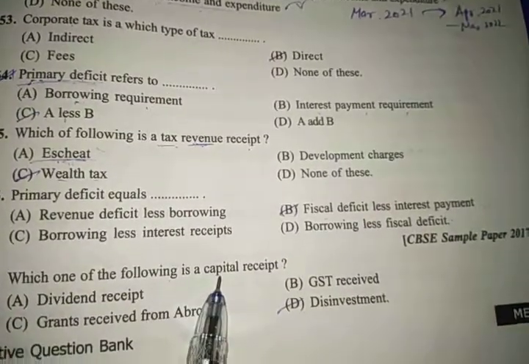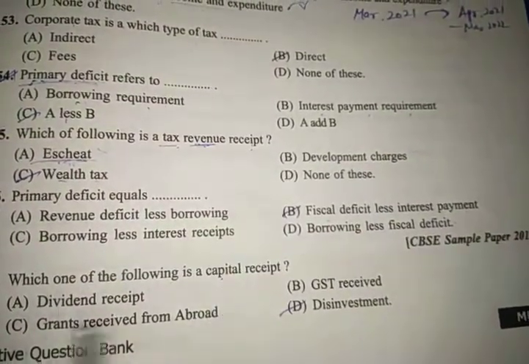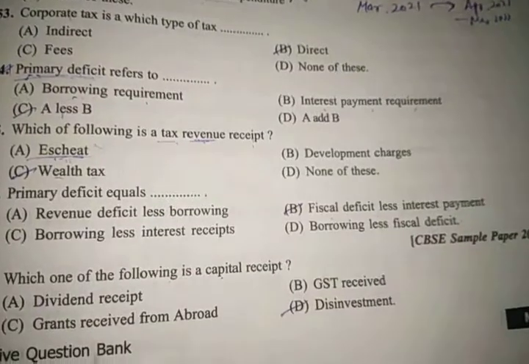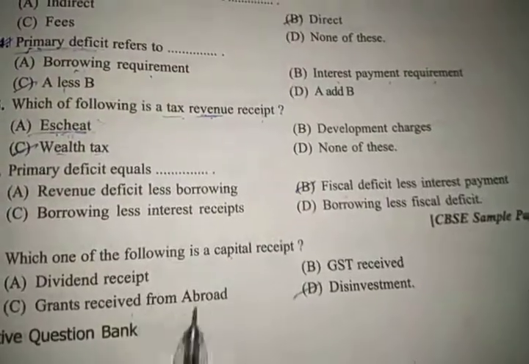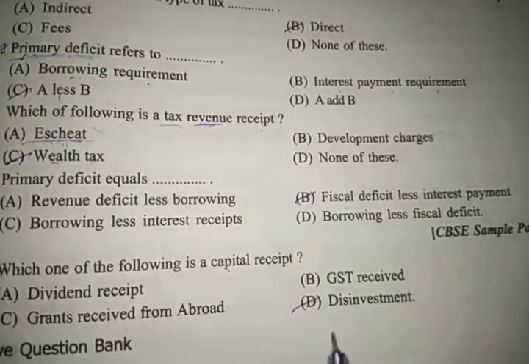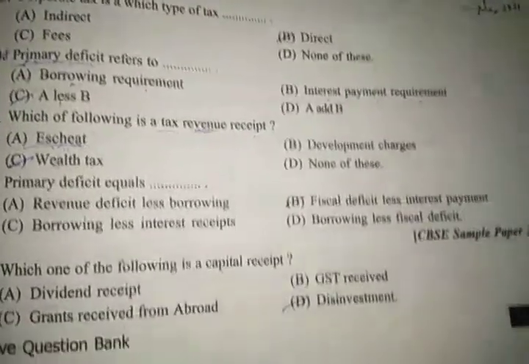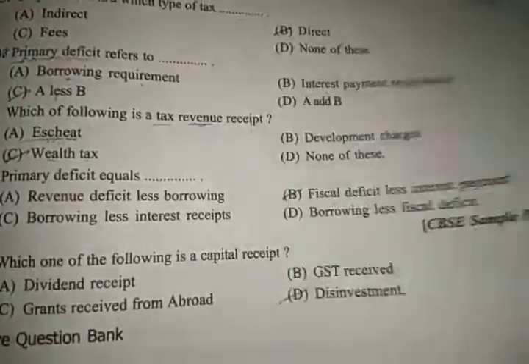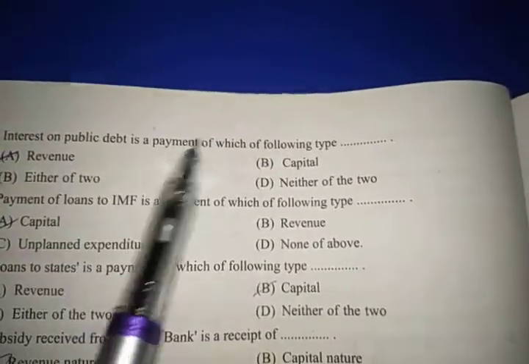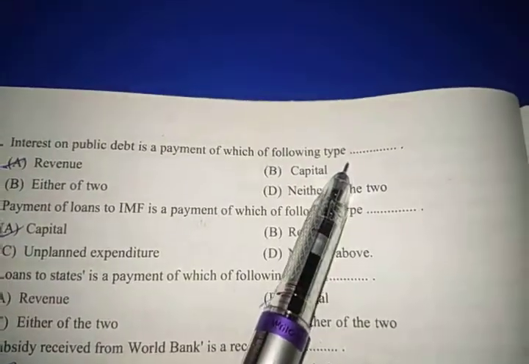Which one of the following is a capital receipt? Dividend, no, it is paid every year. Grants received, we can receive a grant in any year. GST, every year receiving. Disinvestment, we are not selling our assets every year, so yes, this is a part of capital receipt.